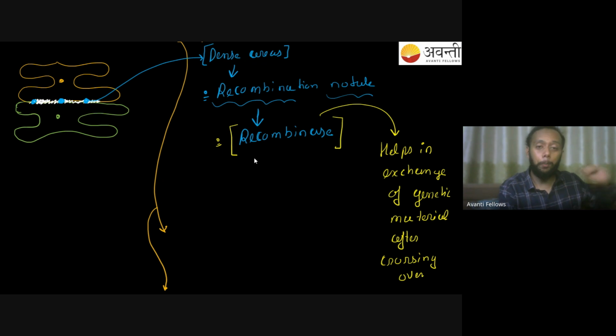This is one of the most important events, because of this event, what happens? You have a variation in the population. Because of that, even though animals look similar to each other, they are different from each other because of this event. And this event is the reason that the population survives. वरना अगर सोचो हर एक ह्यूमन बीइंग का सेम जेनेटिक मटेरियल होता, एक डिजीज होती ना, सब लोग जाते हैं. If all the human beings were identical to each other without any variation, what would have happened? A single disease would have wiped out a complete population of that area. So that is why you need a variation in the population, right? So that should be clear to all of you.